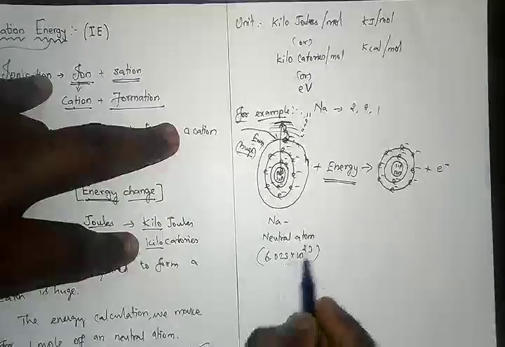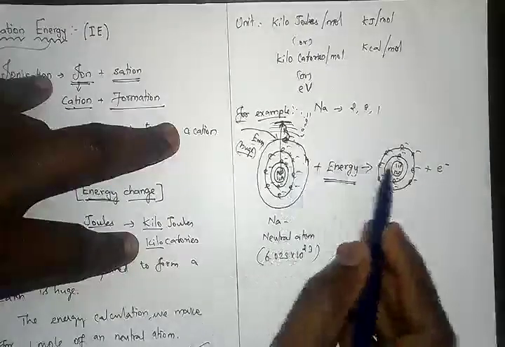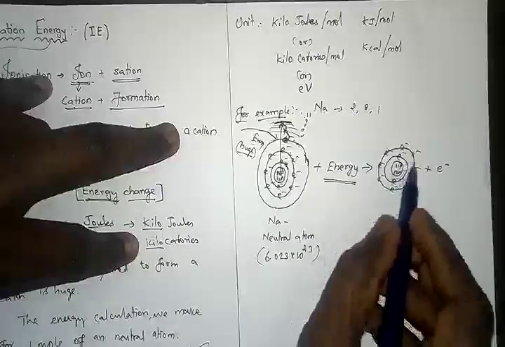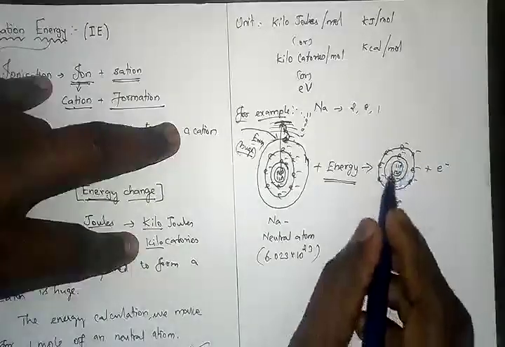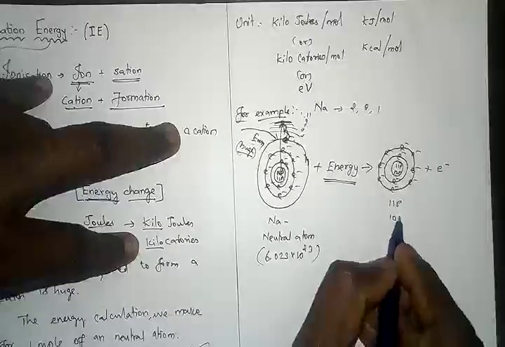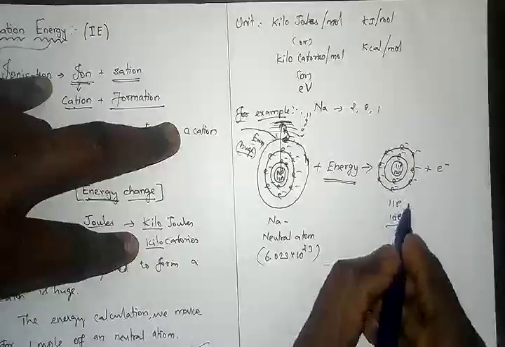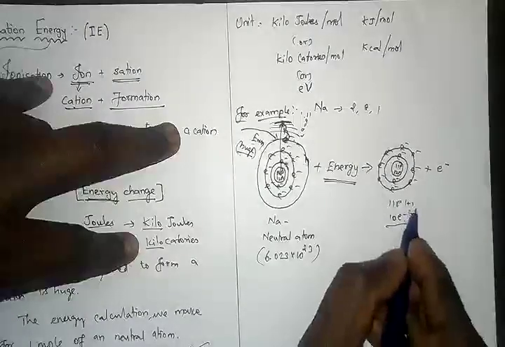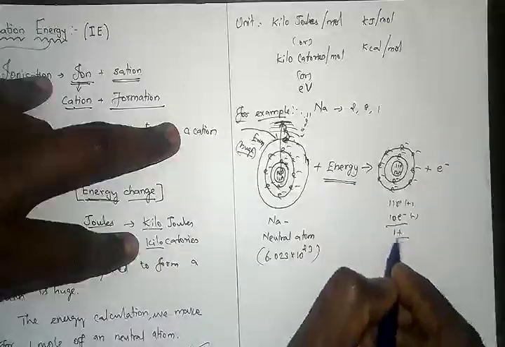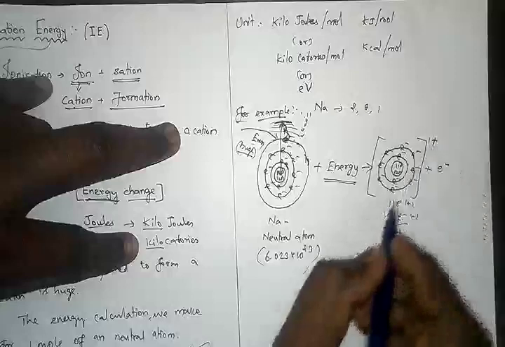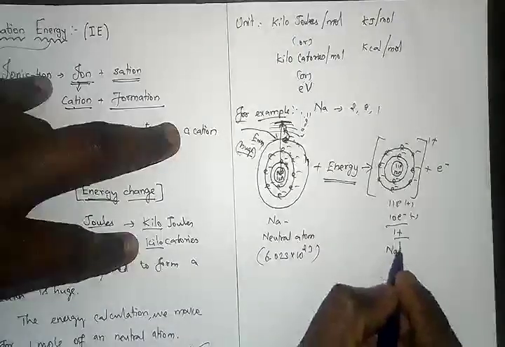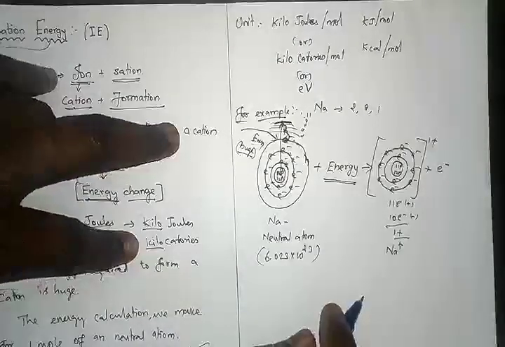So it requires a huge amount of energy to convert into sodium ion, because you could see here there are 11 protons but there are only 10 electrons. So if we calculate the net charge, 11 plus, 10 minus, the net charge is 1 plus. So this carries 1 plus charge, that we usually indicate by Na plus.